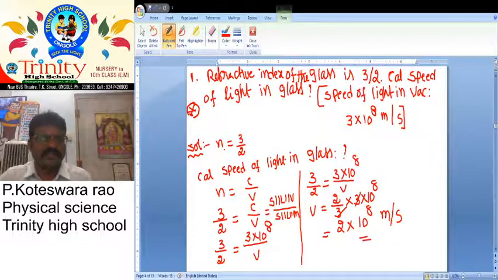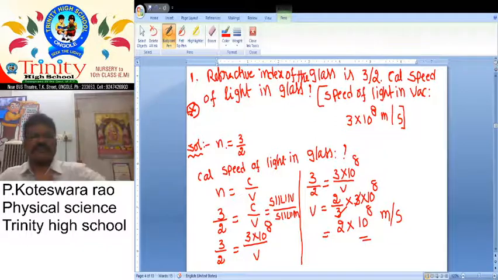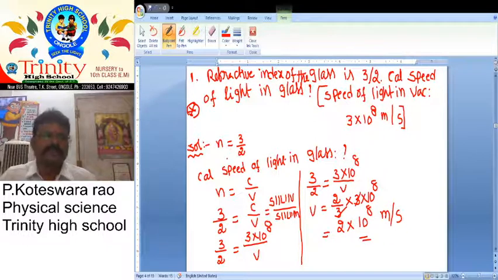So here solution: given that refractive index n is equal to 3 by 2. So we want to calculate speed of light in the glass. So we want to calculate V. So according to our formula, n is equal to C by V. We replace n equal to 3 by 2, that equal to C by V. Speed of light in vacuum by speed of light in medium. 3 by 2 that equal to C value, velocity of light in vacuum 3 into 10 power 8 meter by second by V we want to calculate.